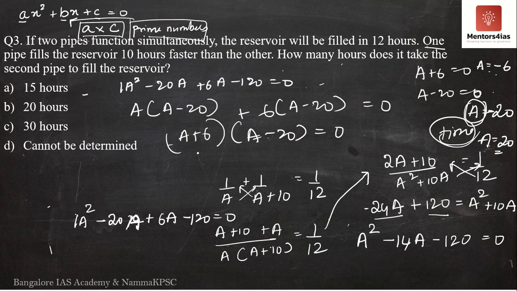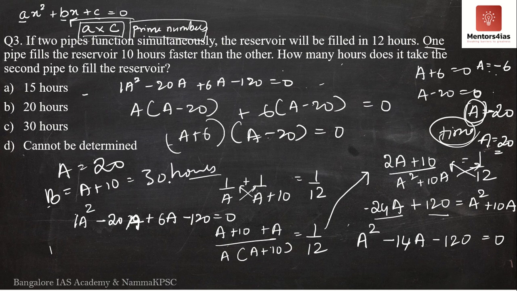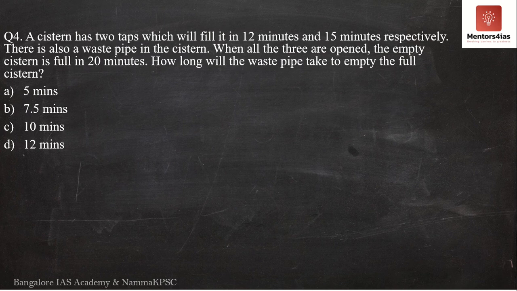If a is 20 hours, what was b? A plus 10 equals 30 hours. Therefore, the correct answer is C. It is 30 hours. Okay, so is this understood? How many hours does it take for the second pipe? My mistake, sorry, it is 30. The correct answer is 30 hours, option C. So the second pipe takes 30 hours to fill the tank, whereas the first pipe takes 20 hours.